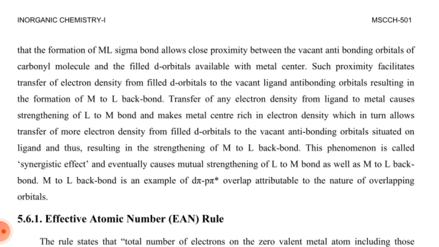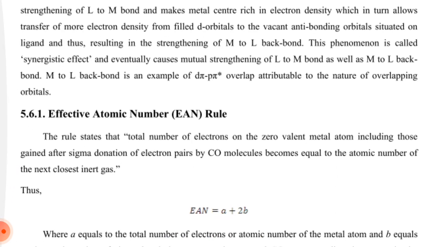Transfer of electron density from ligand to metal causes strengthening of the ligand to metal bond and makes the metal center rich in electron density, which in turn allows transfer of more electron density from the filled d orbital to the vacant antibonding orbital situated on the ligand, thus resulting in the strengthening of metal to ligand back bonding.